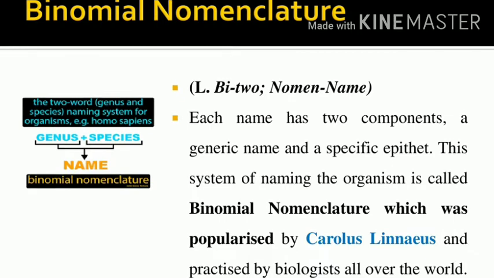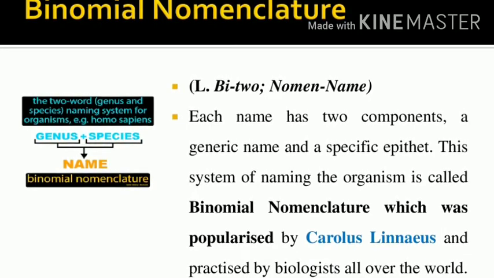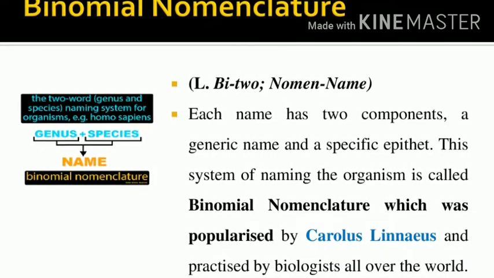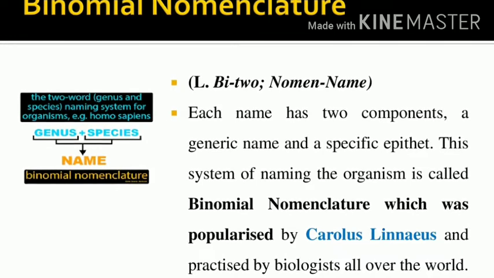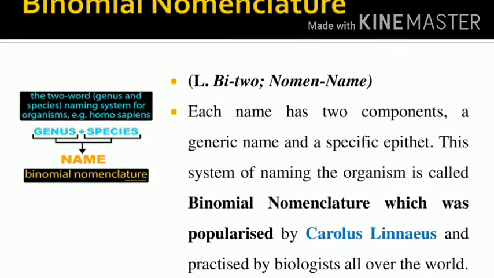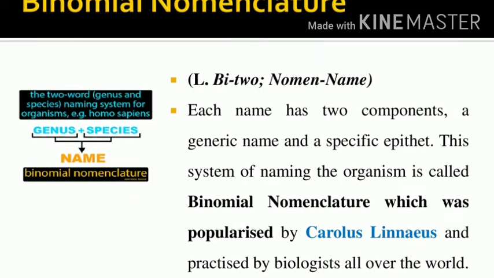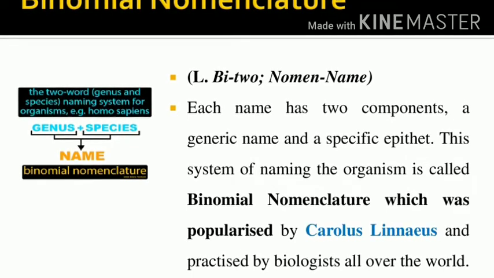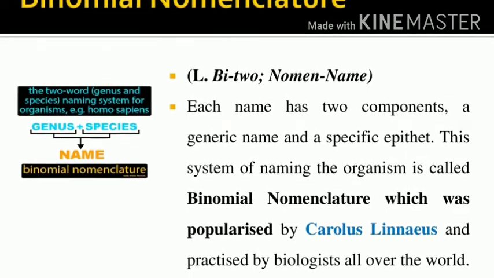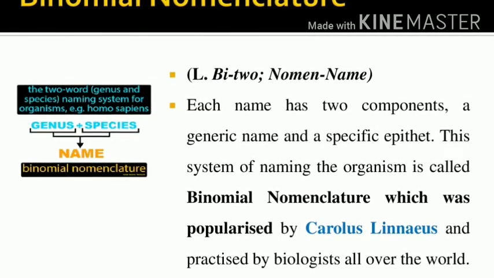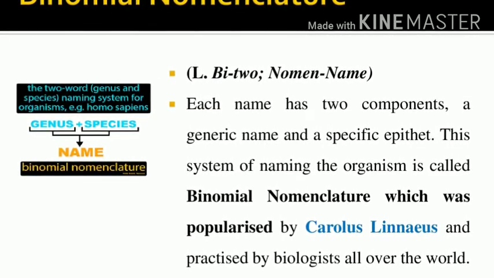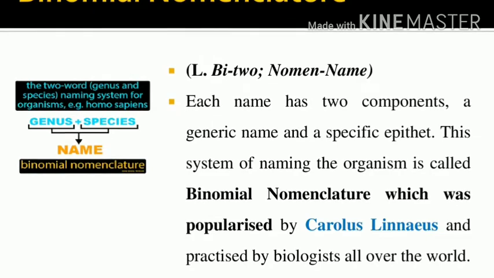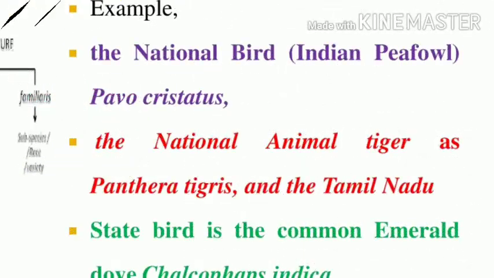Each name has two components: one is the generic name, the other is the specific epithet. The generic name is the genus, and the specific epithet is the species. This system of naming organisms is called binomial nomenclature. Who coined the term? Carolus Linnaeus, and now all over the world they practice this binomial nomenclature. Can you understand?